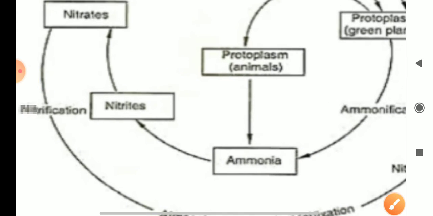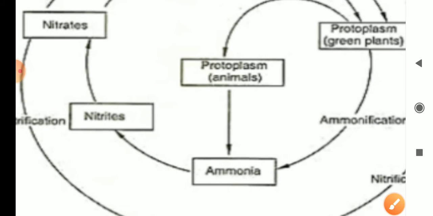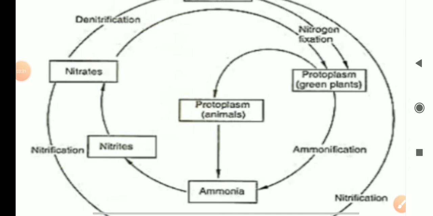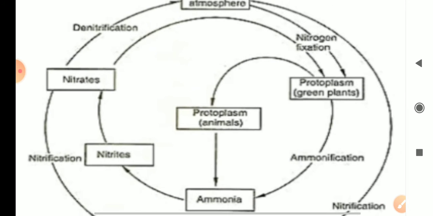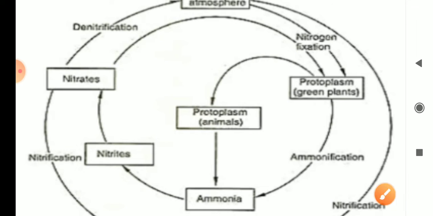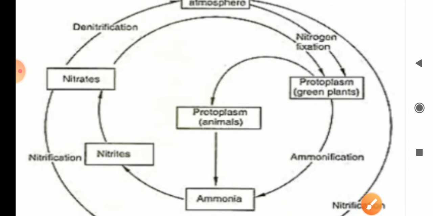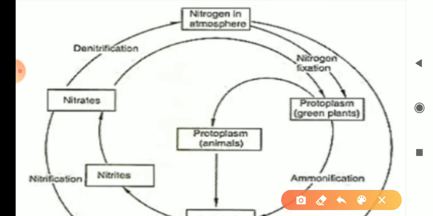Then nitrites. When nitrogen gas combines with oxygen, it converts into nitrites and then nitrates. So from this nitrogen of air, what was happening?